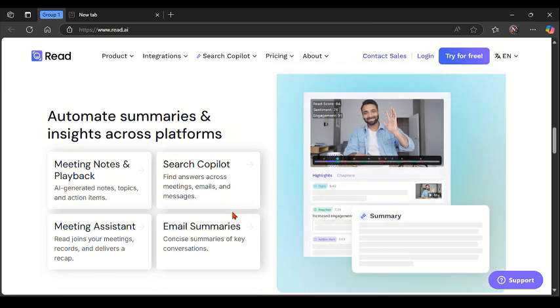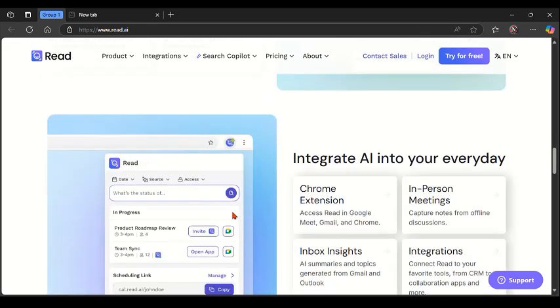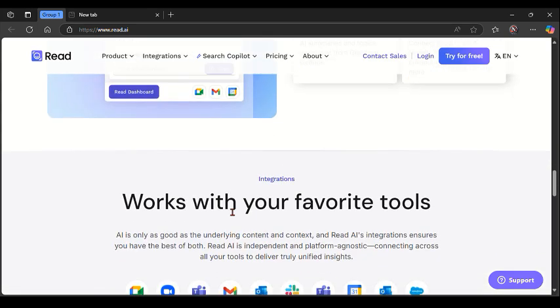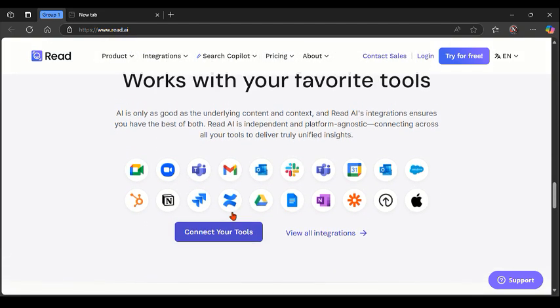It even lets you speed up or slow down video playback so you can catch every detail. Basically, Read AI helps you get the most out of your Zoom meetings, whether you are catching up with your meetings or meeting with a client.